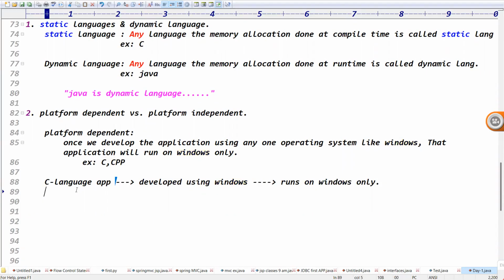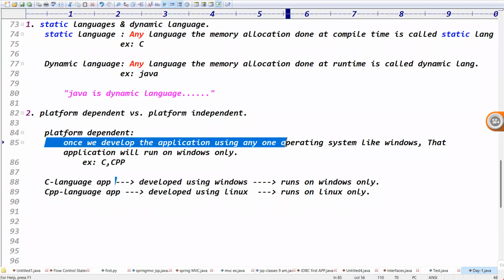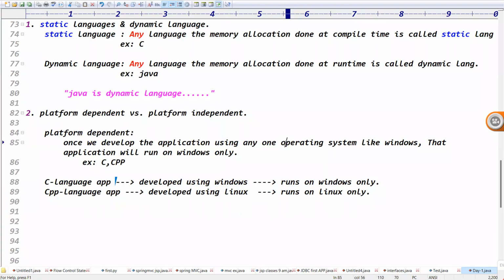You got the point, right? If a CPP language application is developed using Linux, it runs on Linux only. Once we develop the application using any one operating system, like Windows, that application runs on Windows only. Guys, the statement is clear.